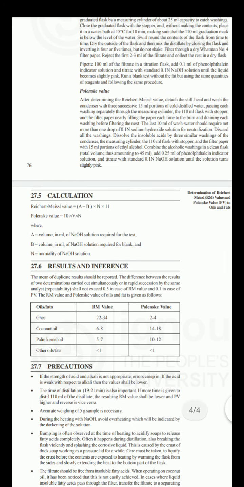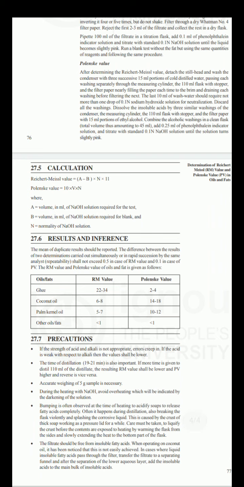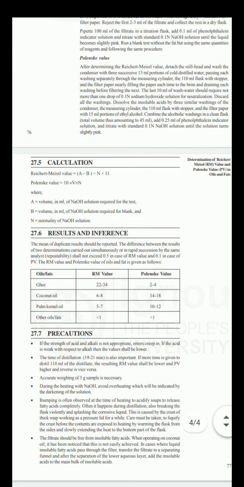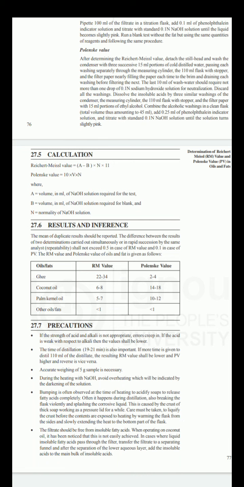Then what is the calculation? Reichert-Meissl value is equal to (A minus B) into N into 11. This is the calculation formula. A is the volume in ml of NaOH solution required for the test, that is, for your test sample, how many ml are consumed for neutralizing the fatty acid.